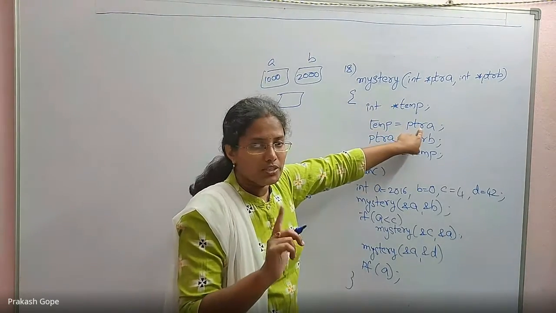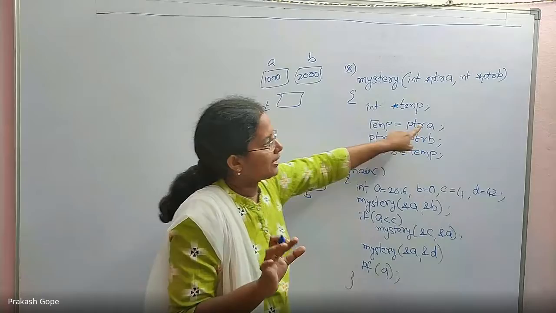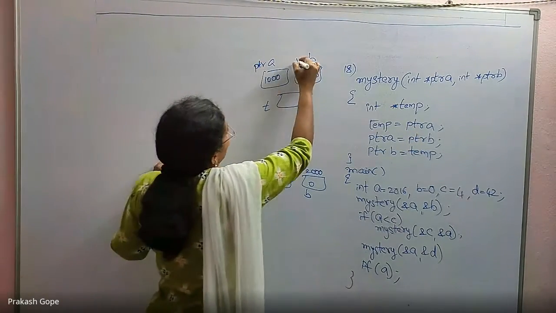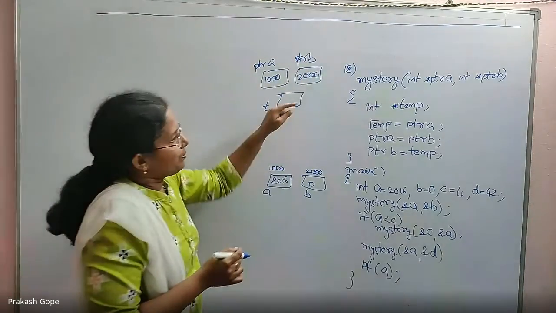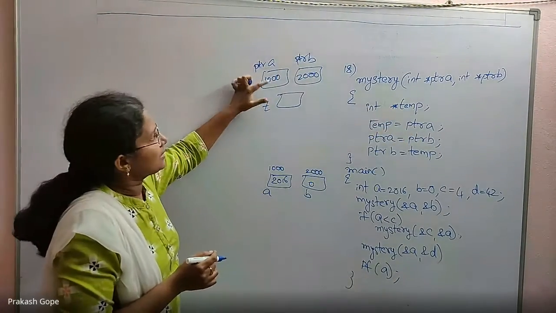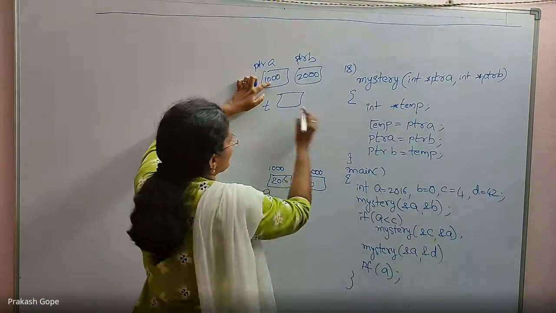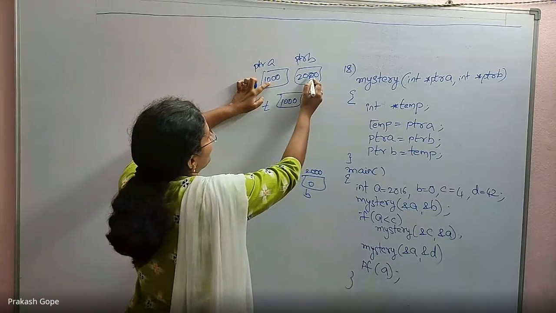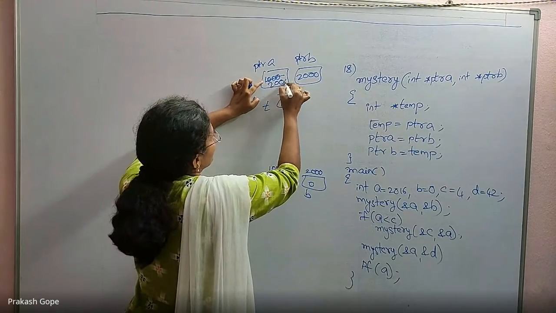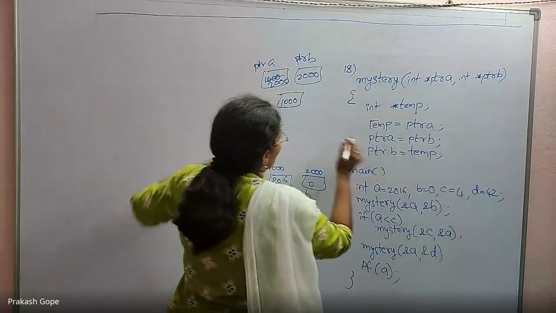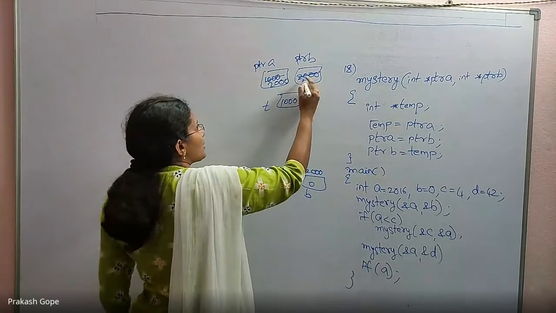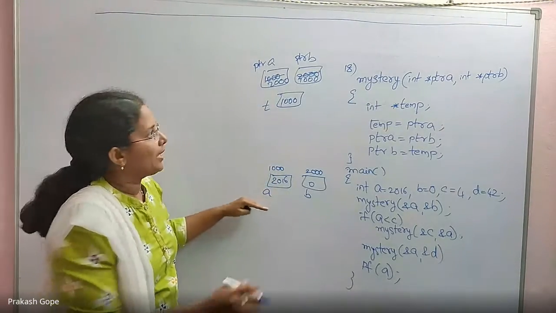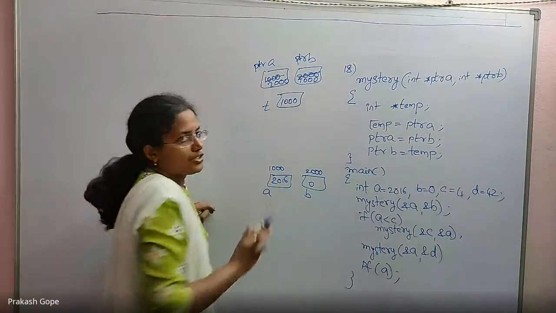ptrA, I am not saying *ptrA, I am just saying ptrA, which means ptrA's content, 1000. 1000 is kept in temp. ptrA equals ptrB, whatever is there, keep it here. Then ptrB equals temp, so in ptrB, whatever is the temp value, keep it. Execution completed, I will return back and the environment is destroyed.